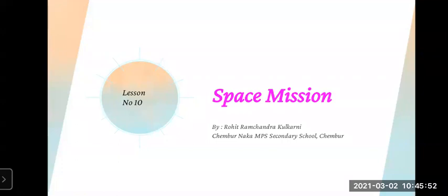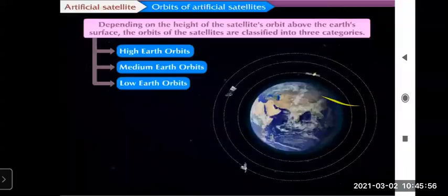Yesterday I told you about the 3 types. Just I will revise the same once. So open page number 138. Now see, orbits of artificial satellites. Depending on the height of the satellite orbits above the Earth's surface, the orbits of the satellite are classified into 3 categories.